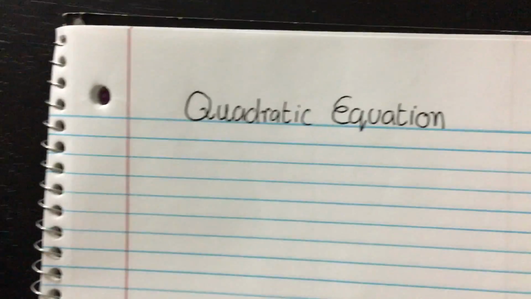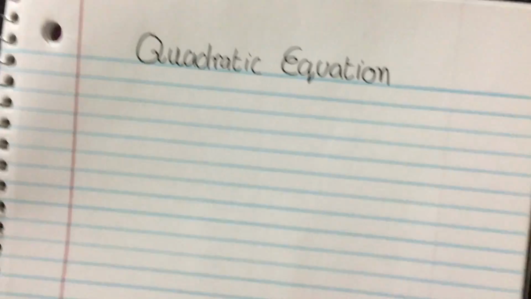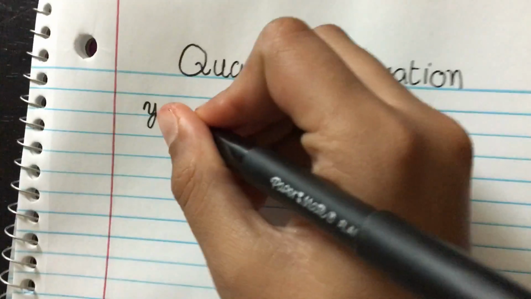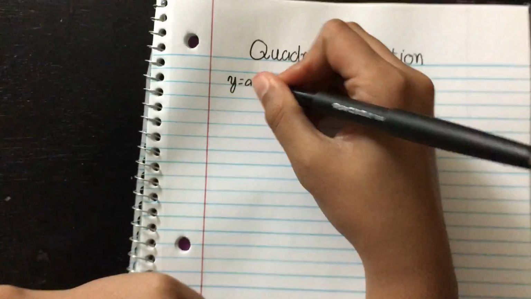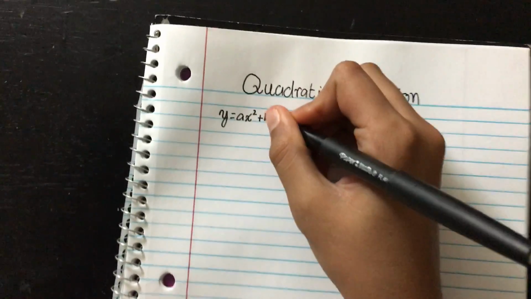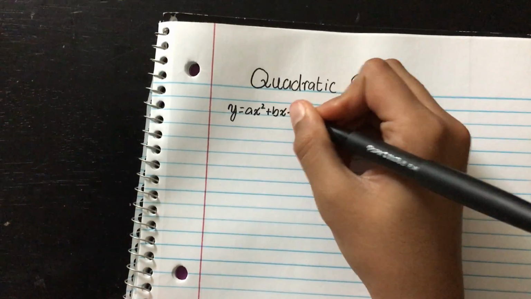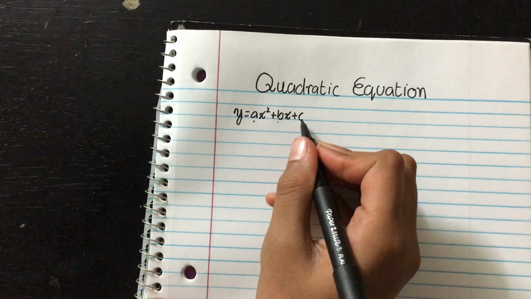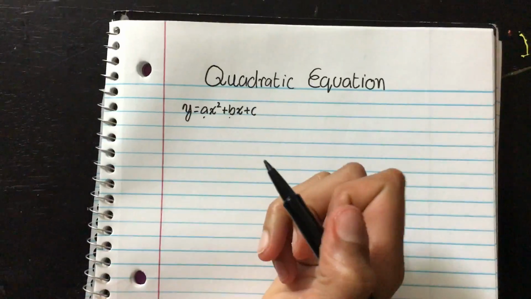The quadratic equation is any equation which takes the form y equals ax squared plus bx plus c, where a and b are coefficients and c is just a number.